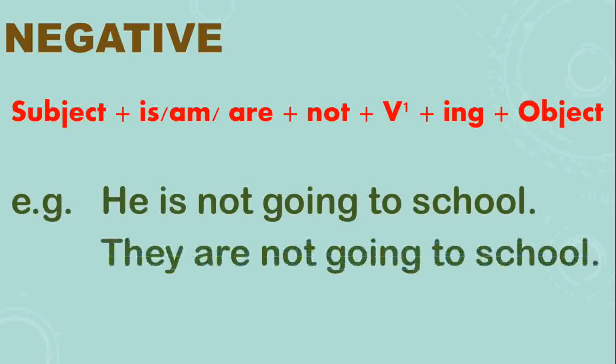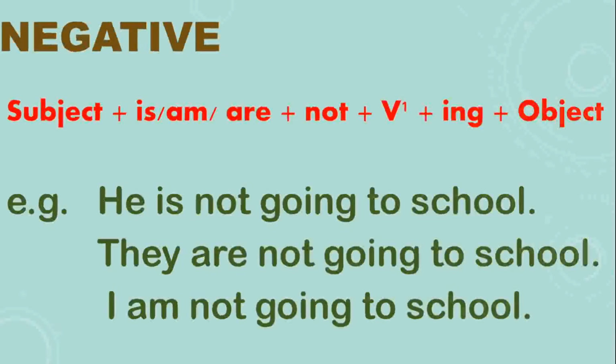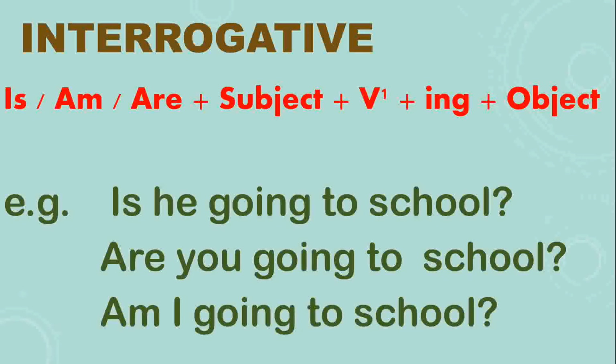Okay, they are not going to school. I am not going to school. Clear? Now the next type of sentence is interrogative. First of all, you will be writing your helping verb. After that, your subject. Then again the same thing with the first form of verb ing and object or complement.